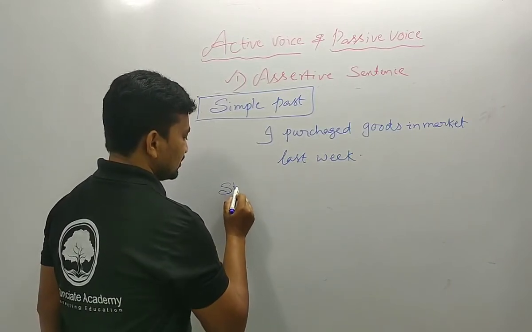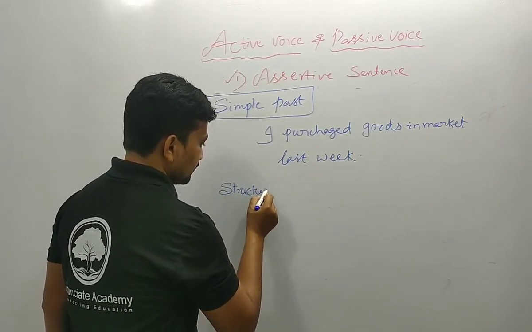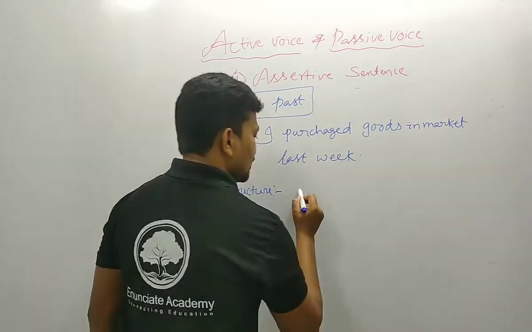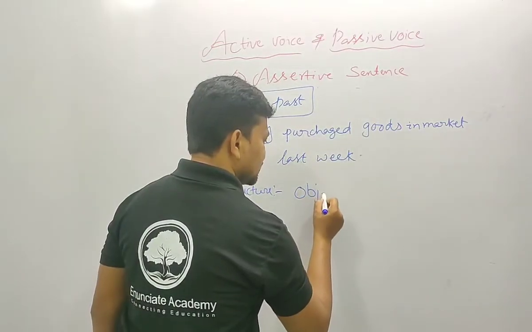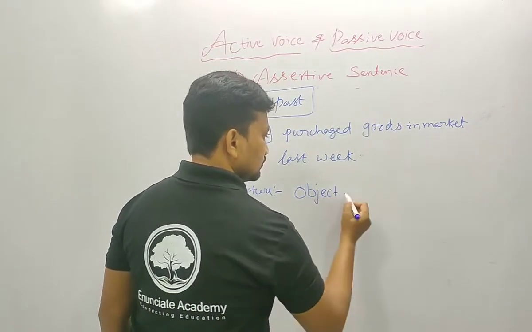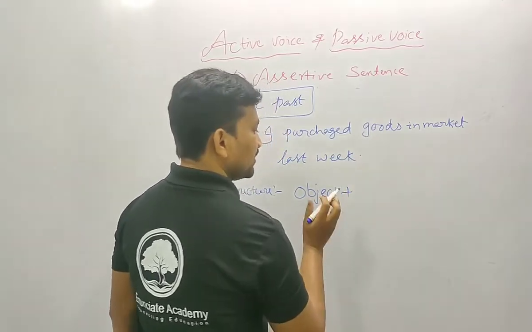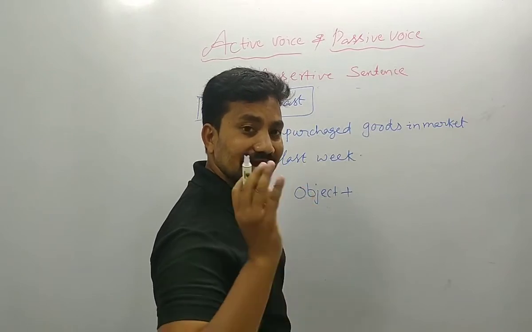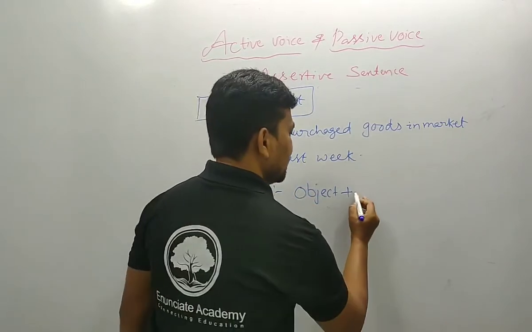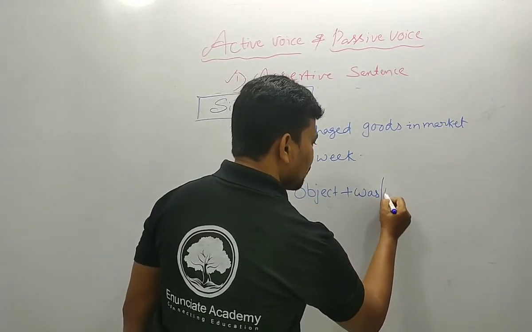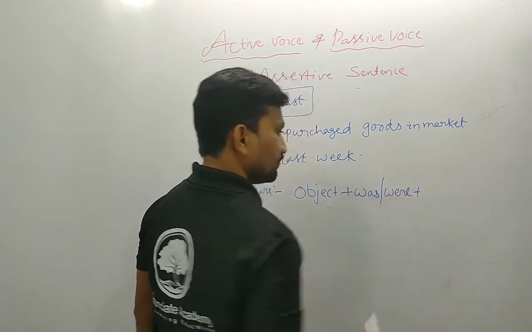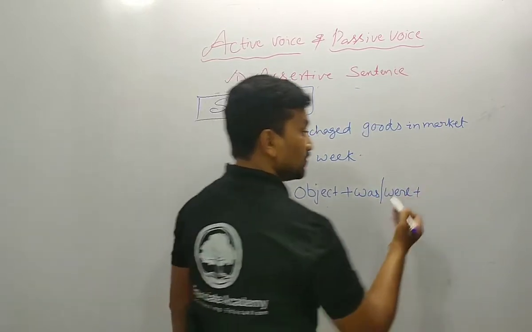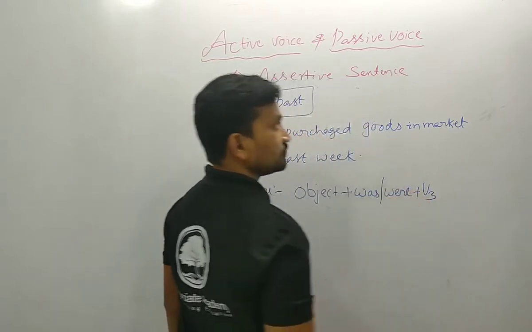Structure. Let me write first of all the object. The next one we should write, since this is the past action, it means we should write the helping verb either was or were. Then next we should write the verb third form.